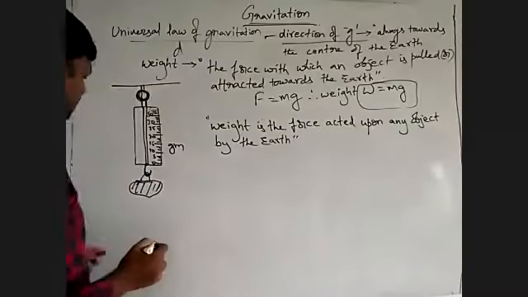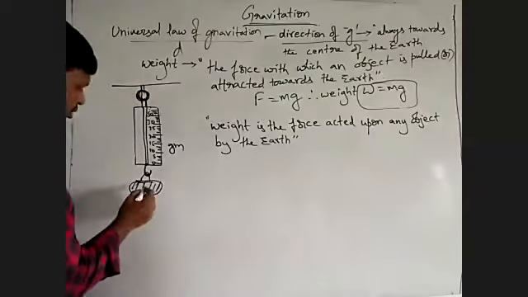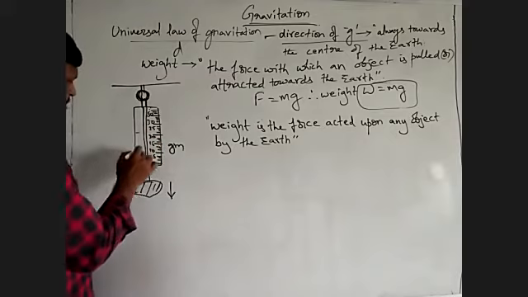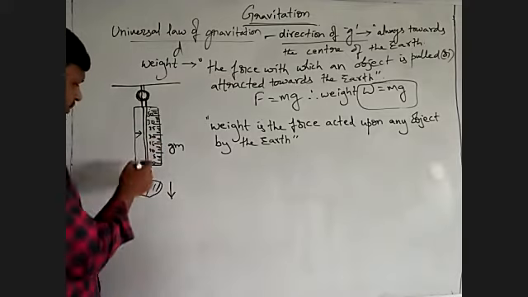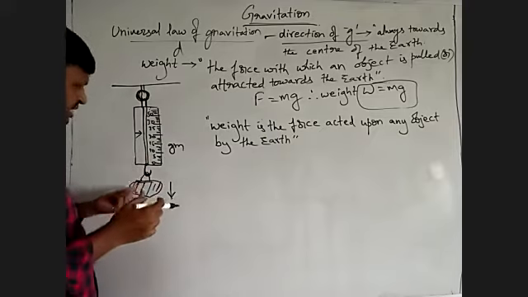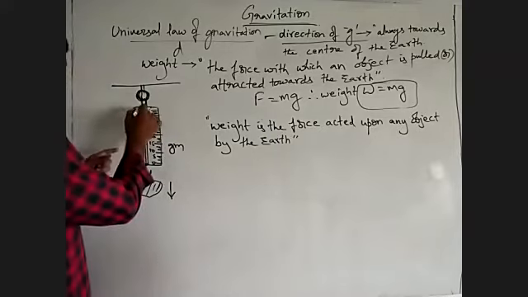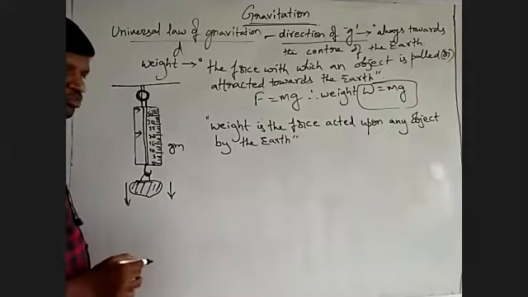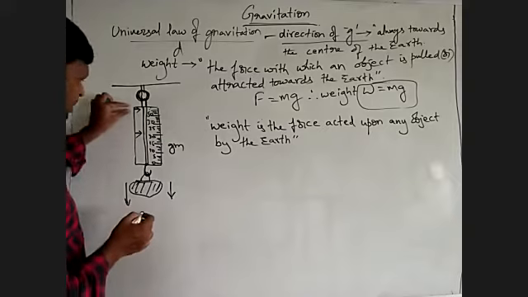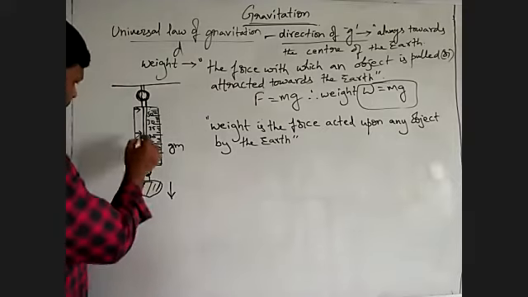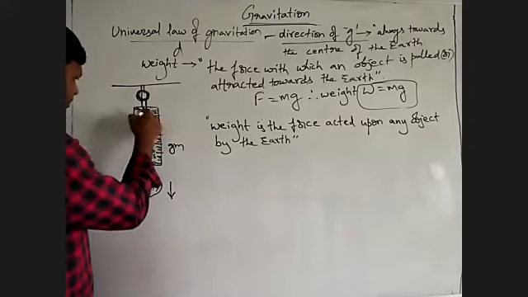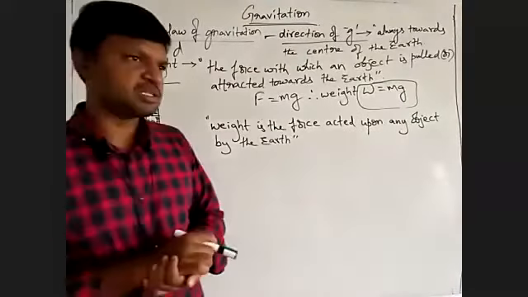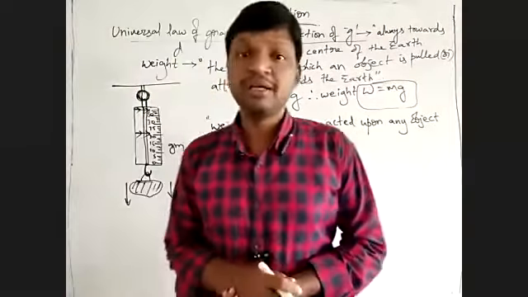So now, to get the weight of an object, when you hang it, this will move down. The pointer is fixed to this hook. When it is at rest, the pointer will be here. When you hang any object, the object moves down, and as a result, the pointer moves over the scale. So with the help of a spring balance, you can measure the weight of any object.